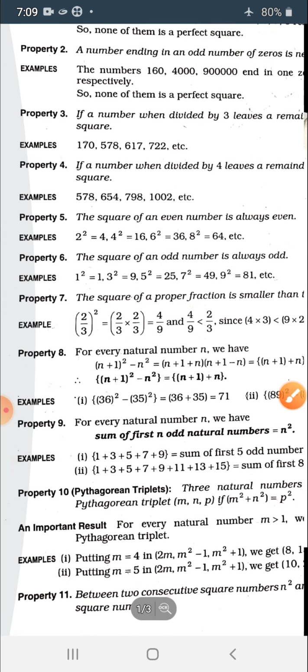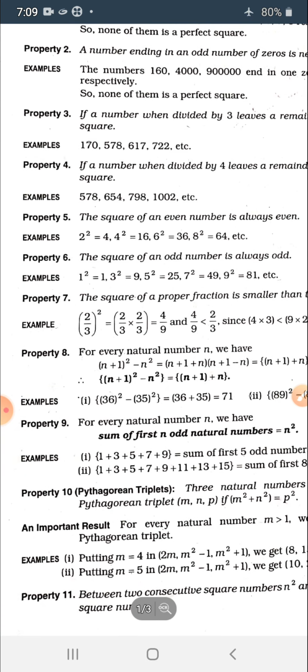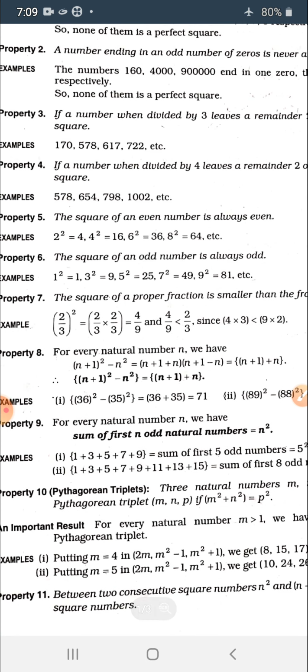Let's see the next example. Property number 6: the square of an odd number is always odd. You know that the numbers which are not divisible by 2 are called odd numbers. Starting from 1, we are taking just natural numbers right here.